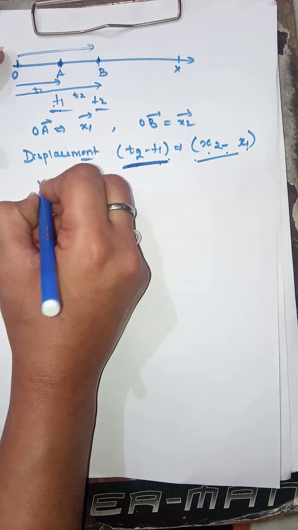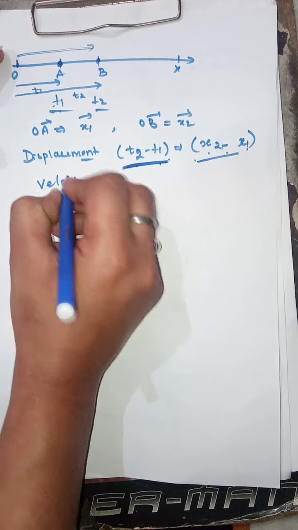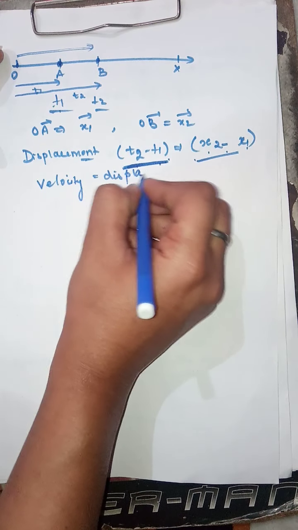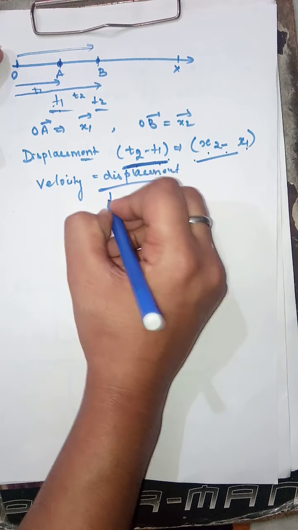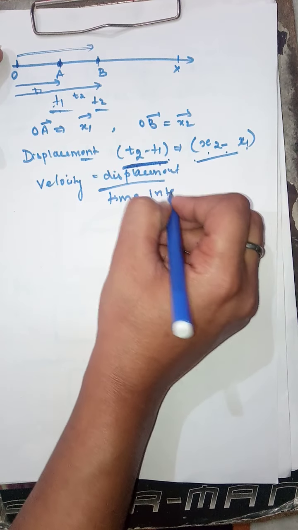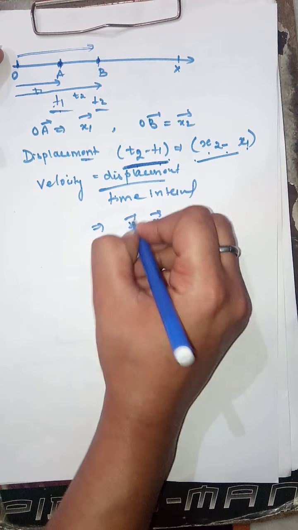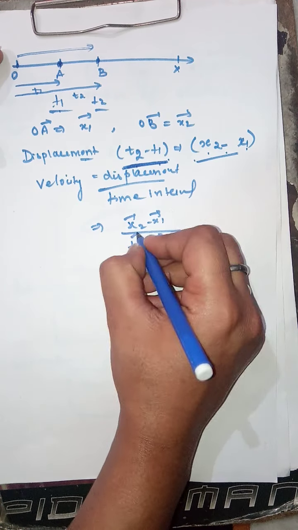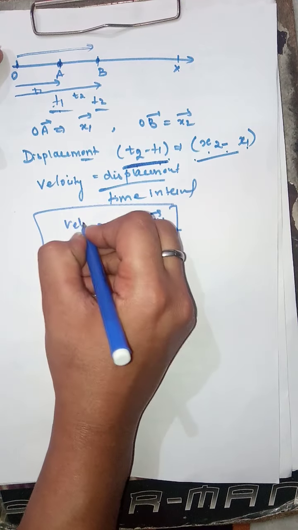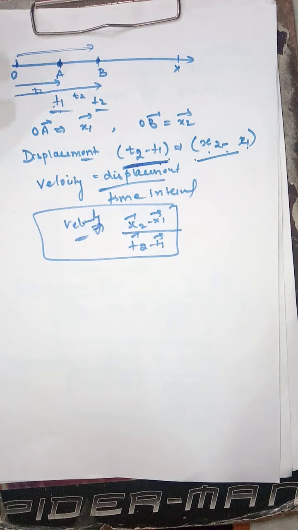Therefore, the velocity, as we know, is the ratio of displacement and time interval, which reduces to x2 minus x1 by t2 minus t1.